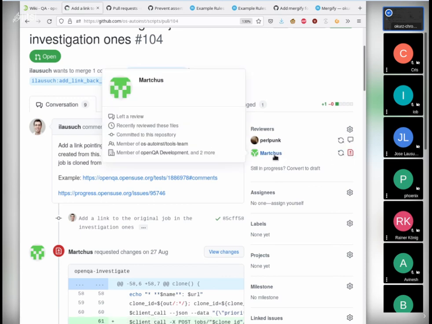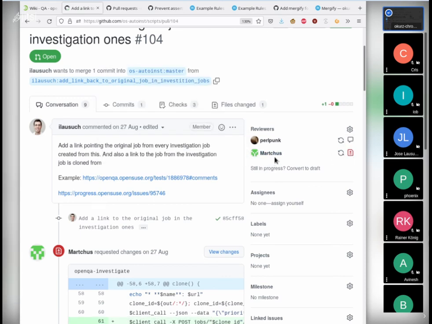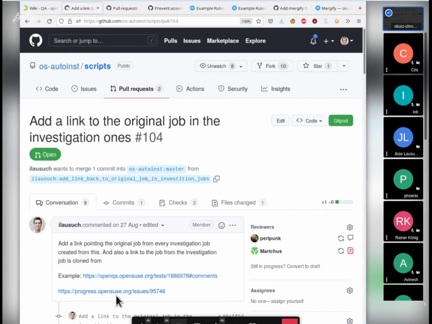Yes, but effectively it means that Marcus has to make a decision again, whether it should be approved now because the problem is fixed, or whether we should request changes again because something else is still wrong or the original request wasn't completely done. It's the same. It's blocking the pull request, and that's the idea, right?